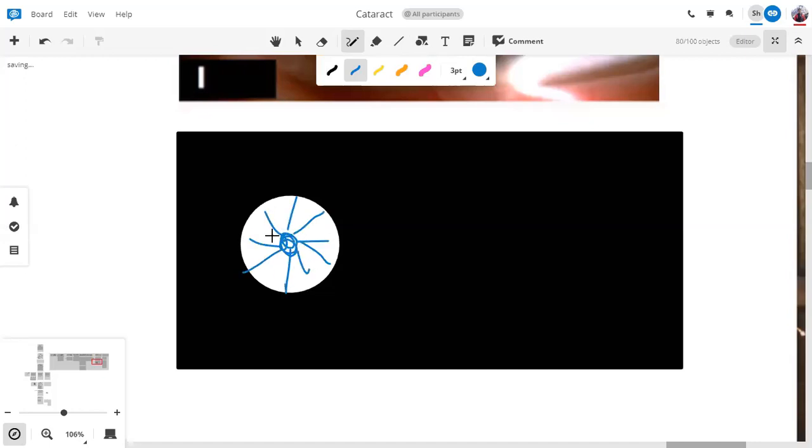There can be a central opacity, or if that central opacity is not present, there is a circular or semicircular opacity from which spokes are radiating outwards. There can also be another added ring of opacities around this. So this cataract, with a central opacity, a concentric ring around it, and zonules or spokes radiating from this central opacity, is called a zonular cataract.